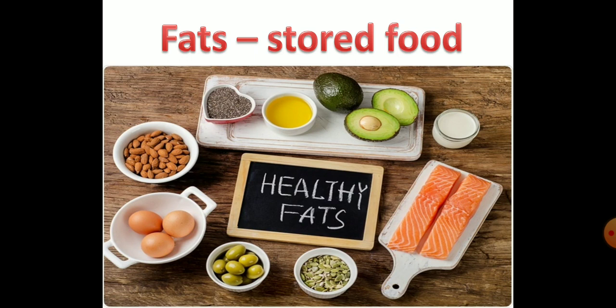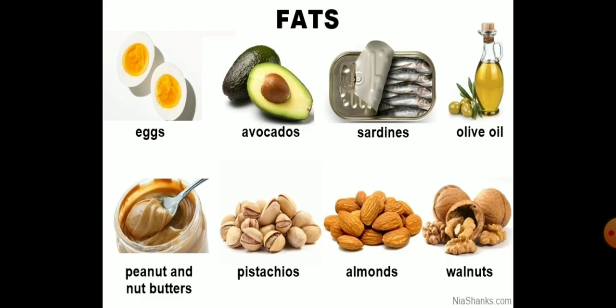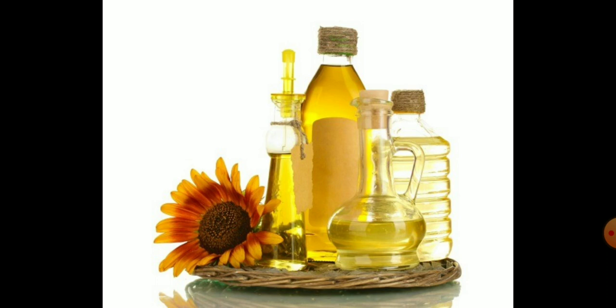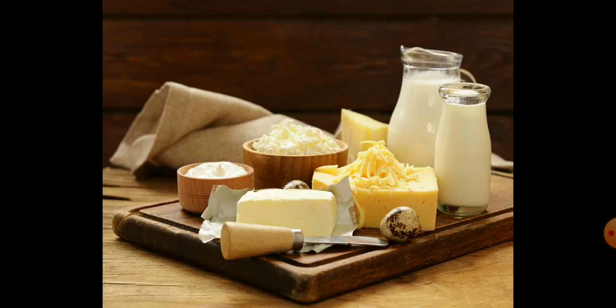Now let us understand about fat. Fat gives us heat and energy. Fats are stored in our body. The body uses fat as a fuel source and fat is the major storage form of energy in the body. Different sources of fat are oil, milk, cheese, butter, etc. So these are the food items that are rich in fat.